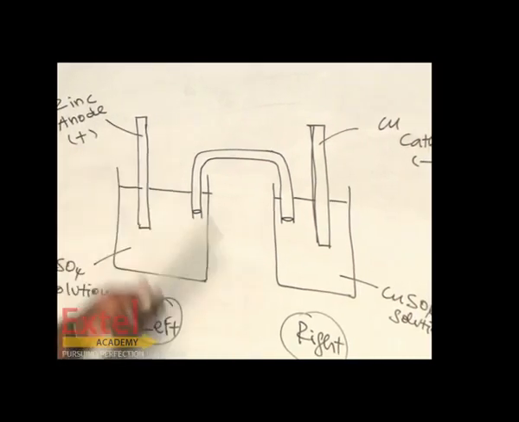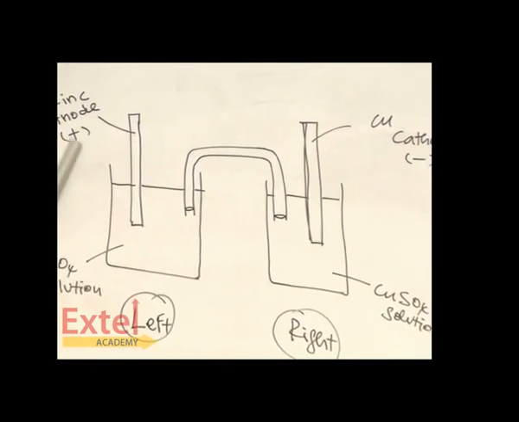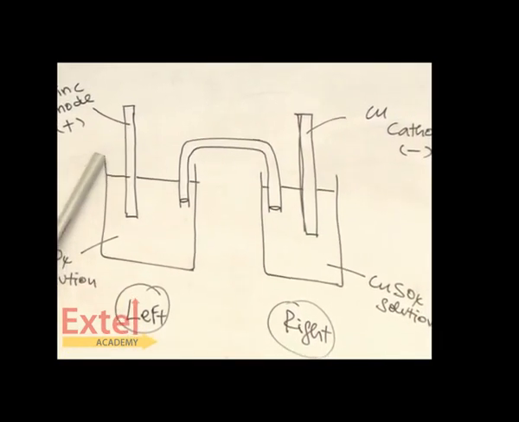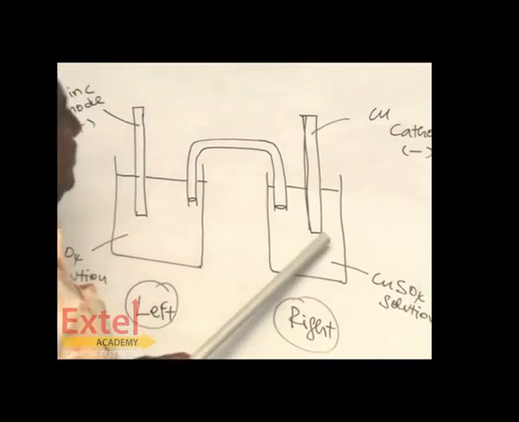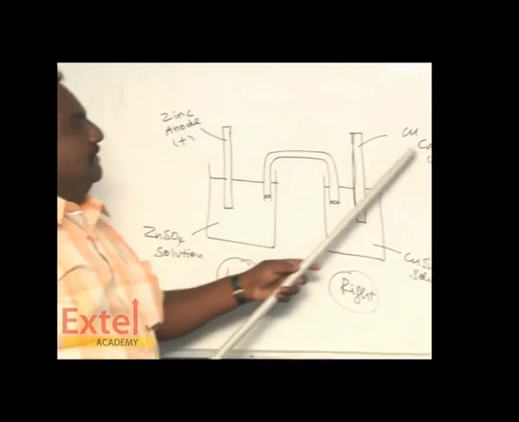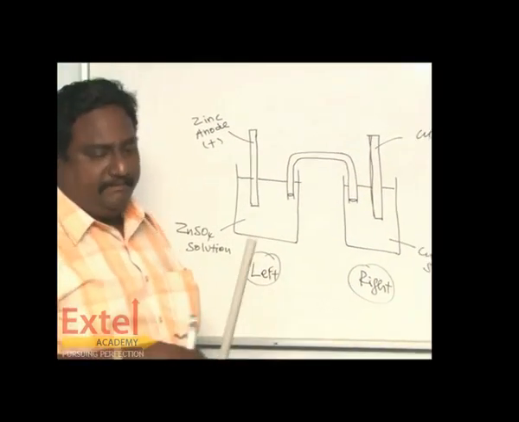On the left side, in the zinc sulfate solution, zinc anode has been immersed. It is positively charged. Then in copper sulfate solution, copper cathode rod has been kept.